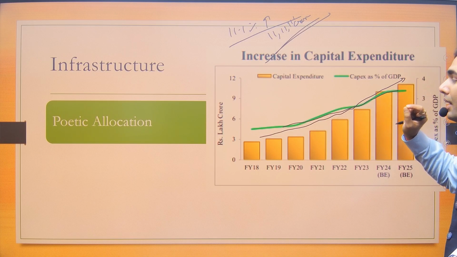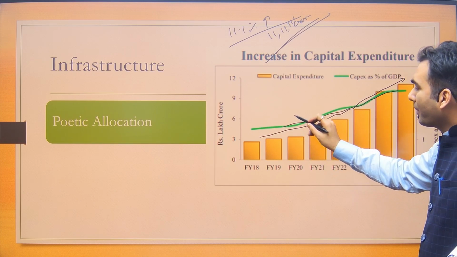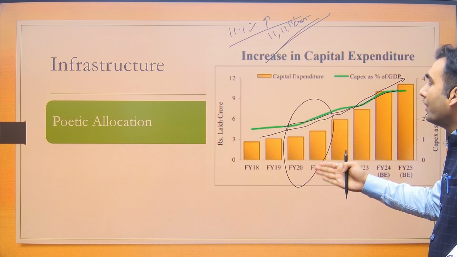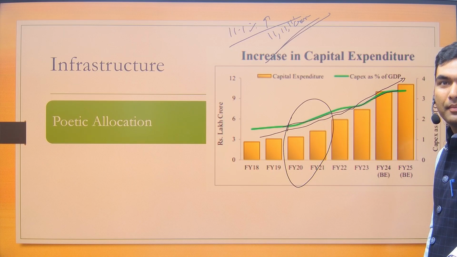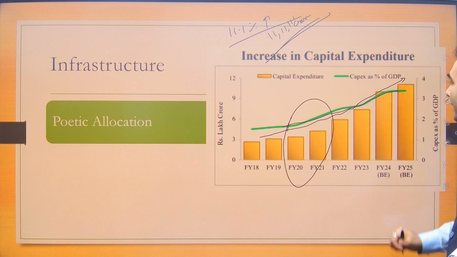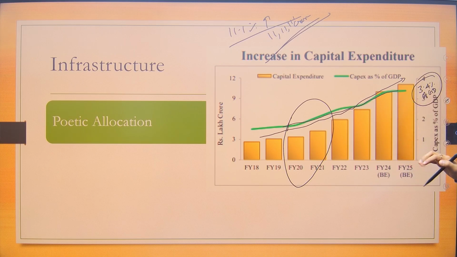So this is a rare thing that there is no COVID impact, because during COVID, government further increased its investment in infrastructure. And it is said that currently it is 3.4% of GDP, which is the capital expenditure of the government.